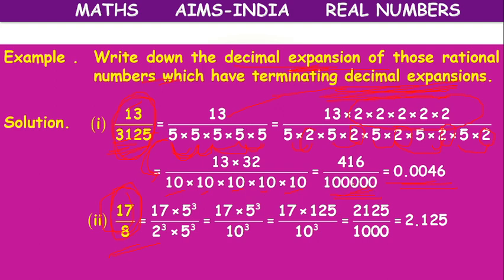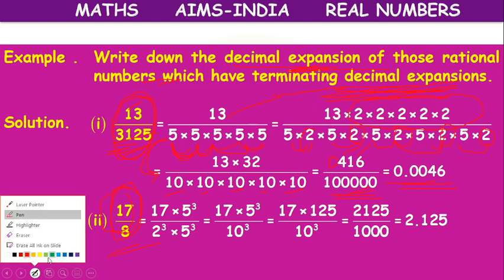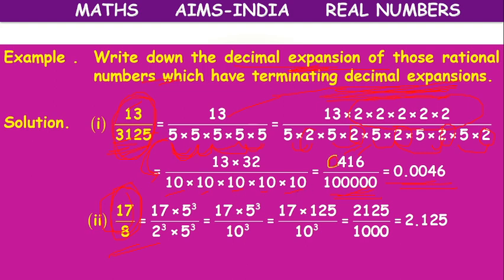Ones, tens, hundreds, thousands, ten thousands, lakhs will come. So how to write it as a decimal? From right we have to count 5 places. 1, 2, 3. There is no fourth place. We have to keep 0. There is no fifth place. One minute, children. There is no fourth place. We have to keep 0.